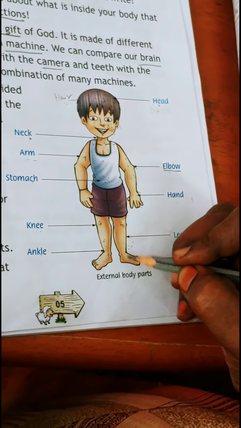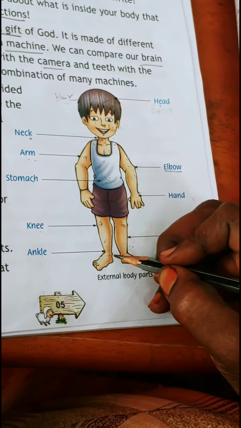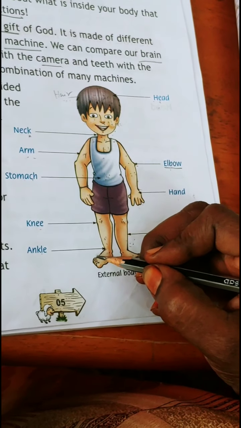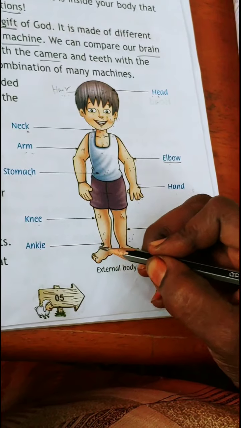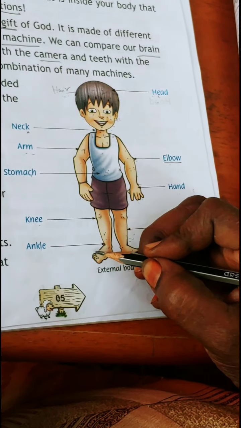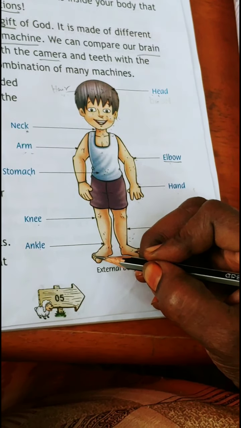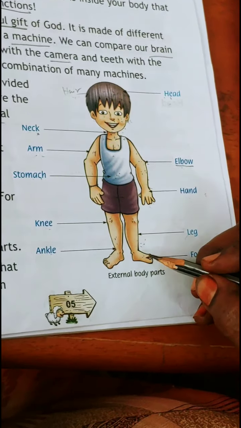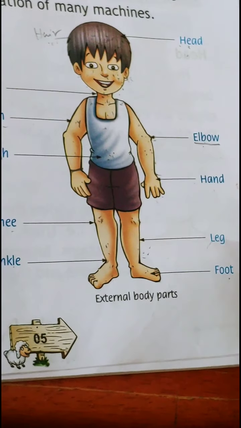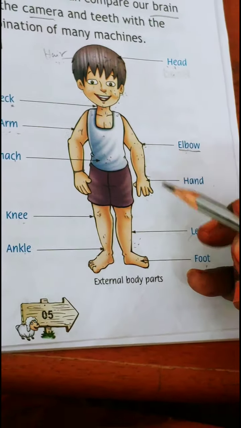We have 2 feet. See children, this is the foot. We have 5 toes here. The fingers of this foot are called toes. 1, 2, 3, 4, 5 toes on each foot. So these are the external body parts.